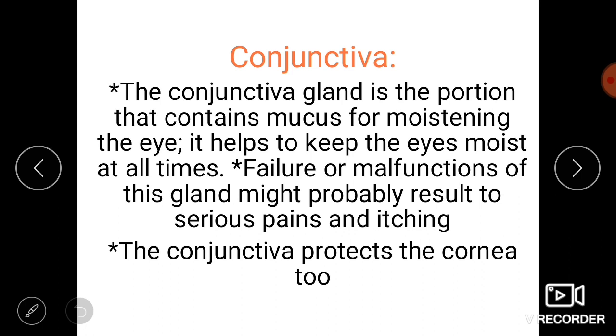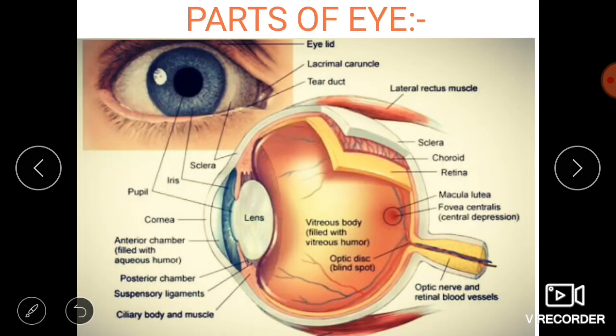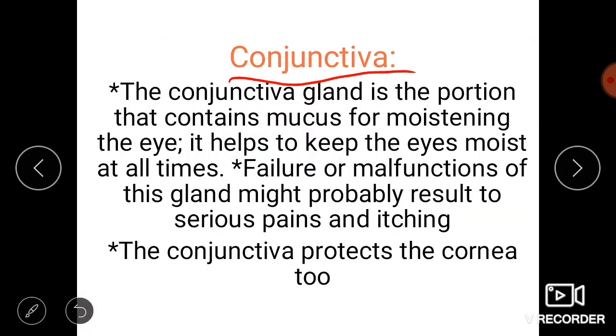Let's start with the conjunctiva. The conjunctiva is mainly present at the outer surface of the sclera. This white portion is known as the sclera, and outside of the sclera the conjunctiva is present, and it protects the sclera. The conjunctiva is actually a gland, and this conjunctival gland mainly contains mucous substances.